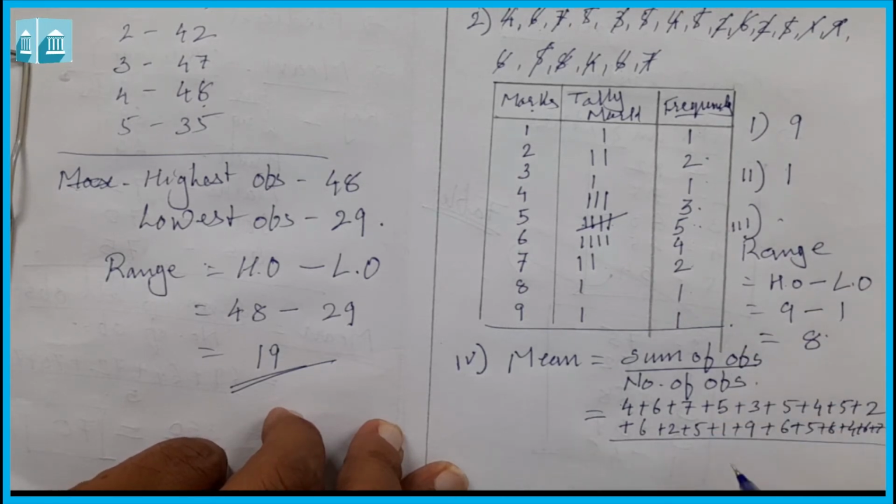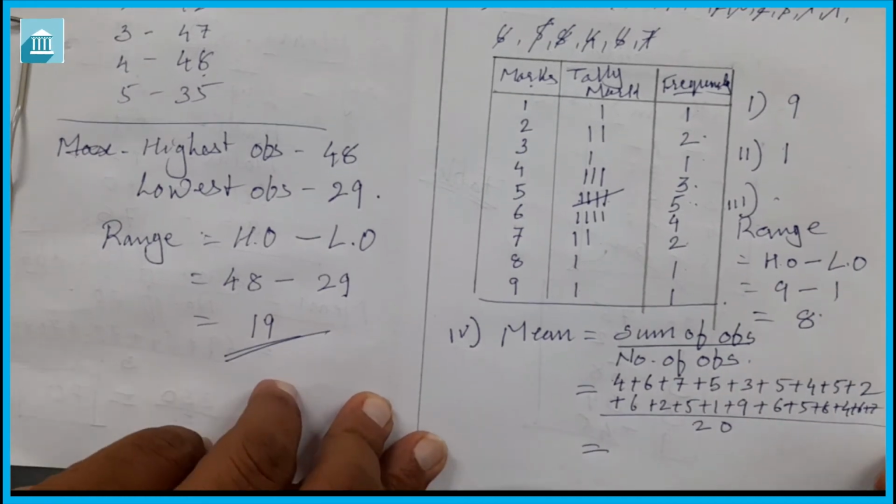This whole thing we have done, and the number of observation is 20. Now we have to add it.